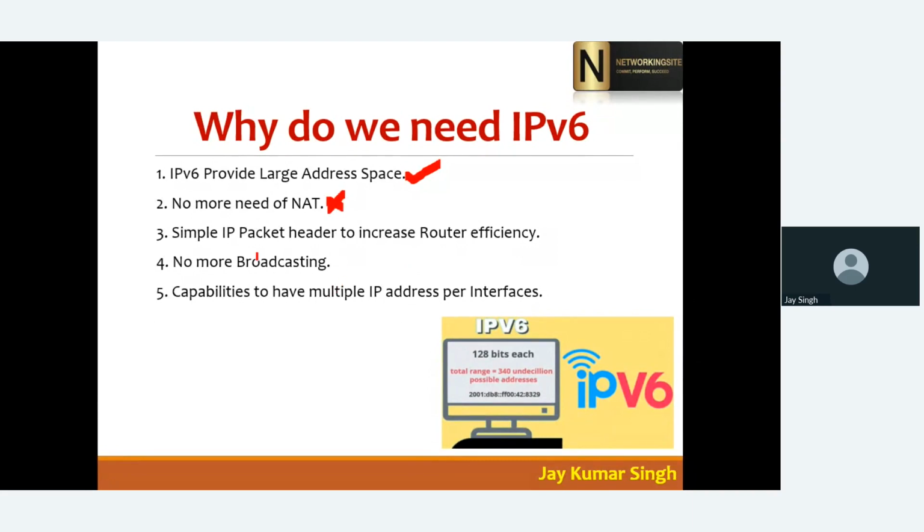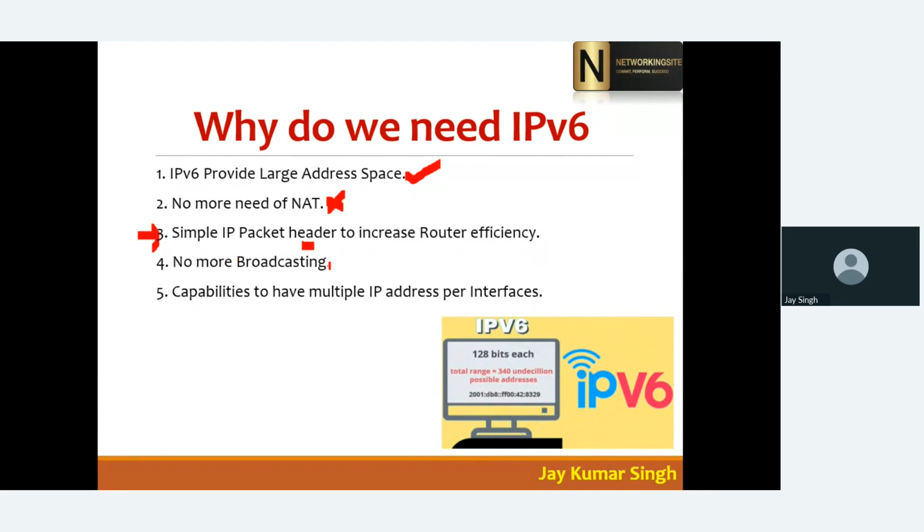Okay, and if you compare IP header packets, any packet when it moves from source to destination carries some kind of header. Header means the information of the packet: where it has to go, what the payload of the data is, and the source and destination information. If you compare an IPv4 packet and an IPv6 packet, the IPv6 packet is lighter than the IPv4 packet. That's why IPv6 communication is faster than IPv4.